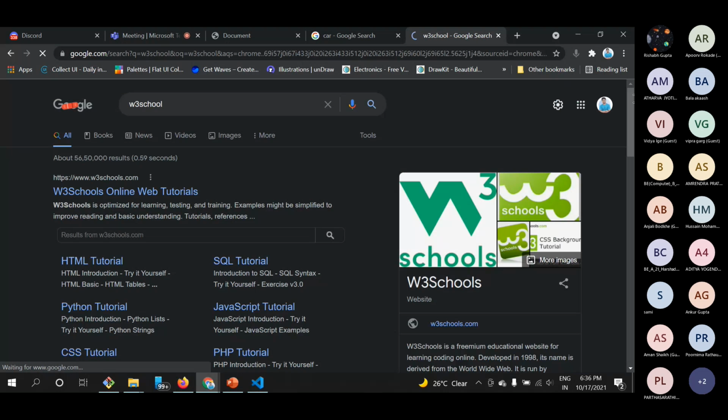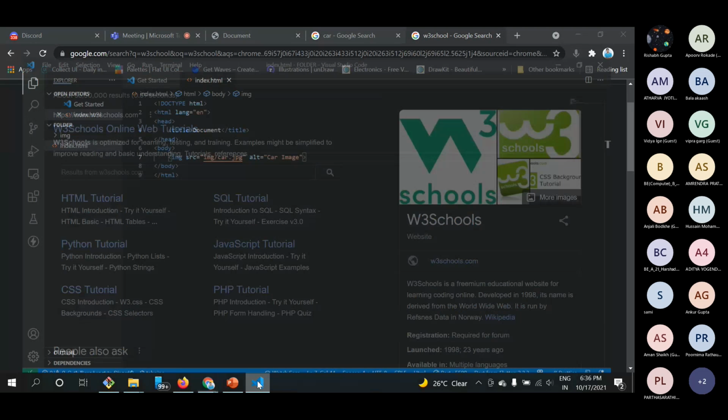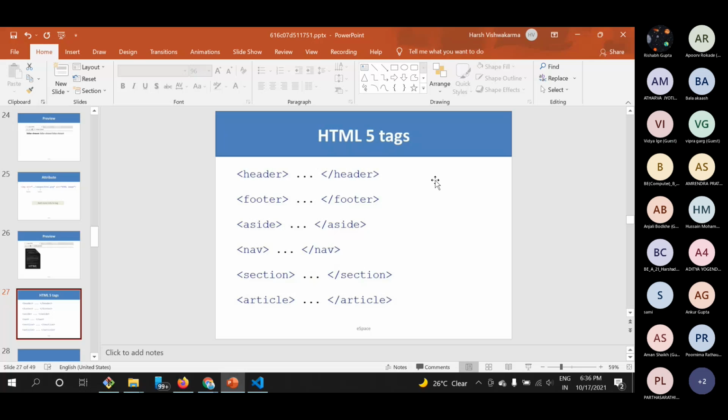Okay, so you can see that there are already some things like the resources, like HTML tutorial. This is because it has used the nav tag to list them out. We can actually use any tag, like a div tag, in replacement of all these things, but using these tags will tell our browser what the role of this specific element is. Like if we are creating a header of our website, then we will use a header tag instead of a div tag, because it will tell our browser.